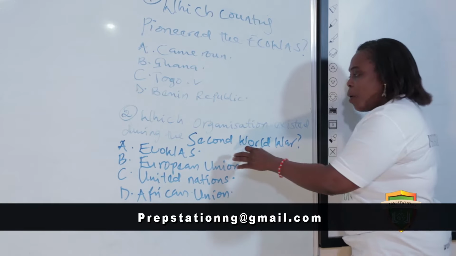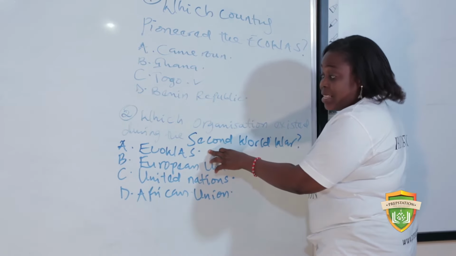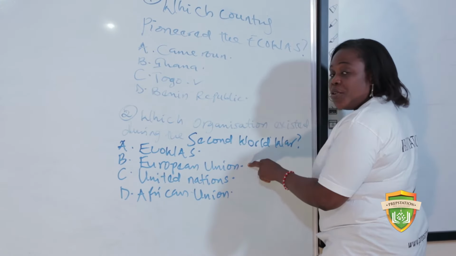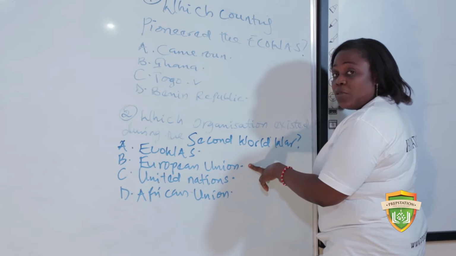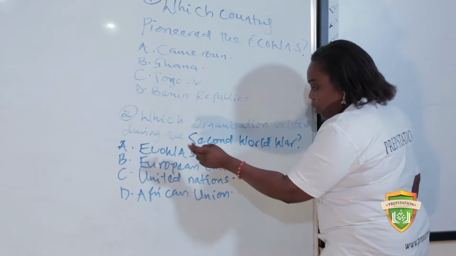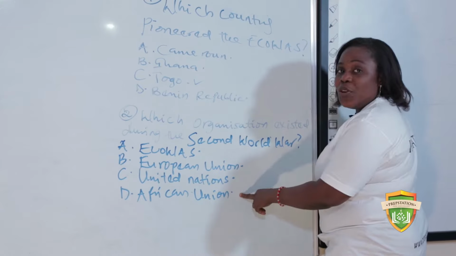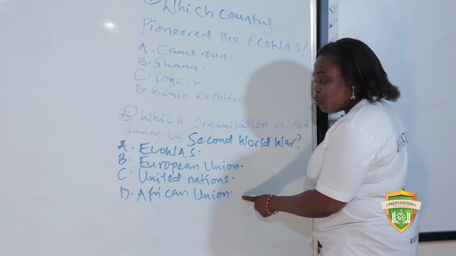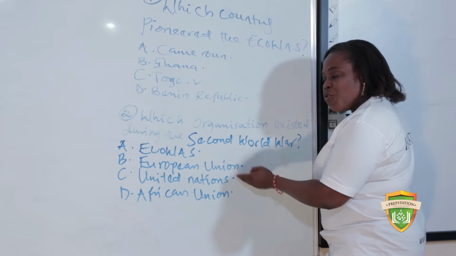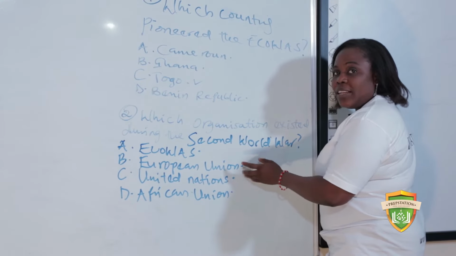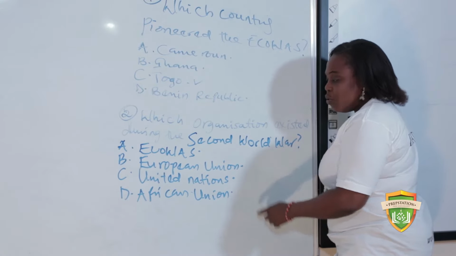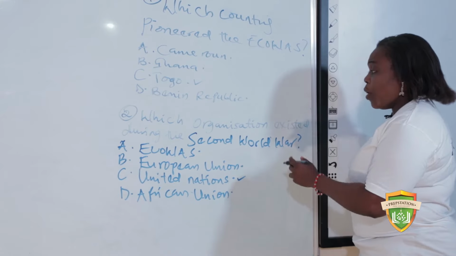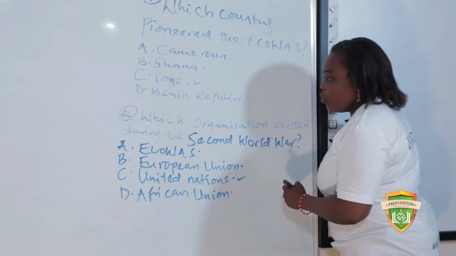Now, ECOWAS was formed in the 1970s. European Union also came into existence in the 90s. Then you have African Union. African Union is in the 2000s. Remember, we said 2002. So the answer here is United Nations. So this is your answer. Please take note of this. Don't get confused when you see questions like this.